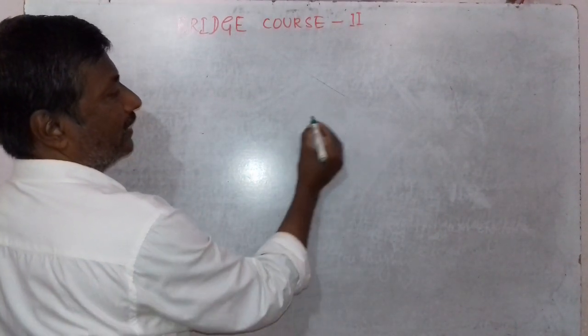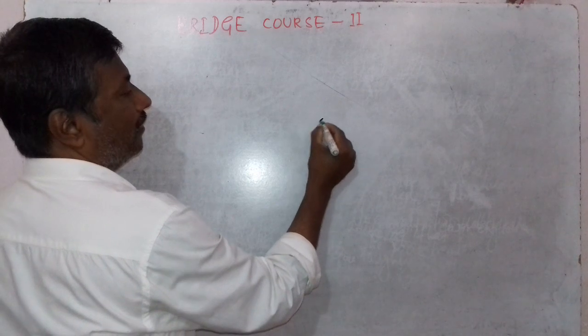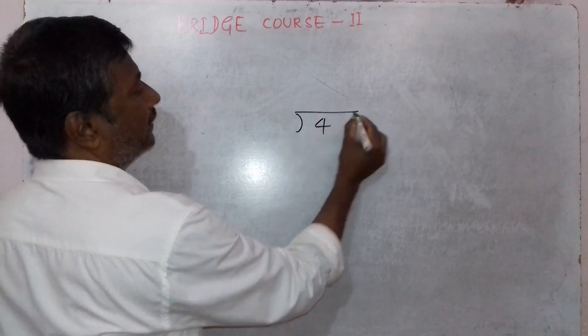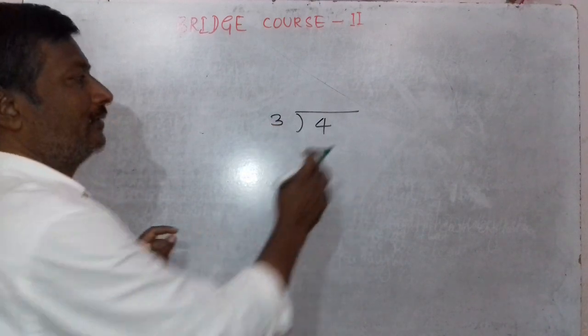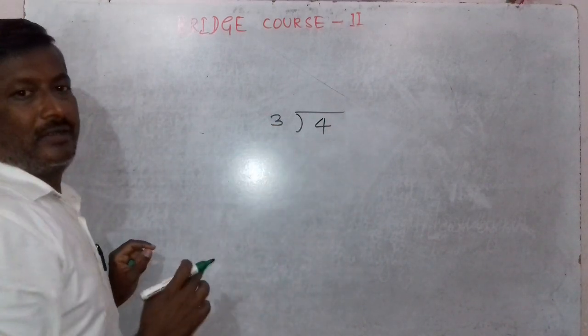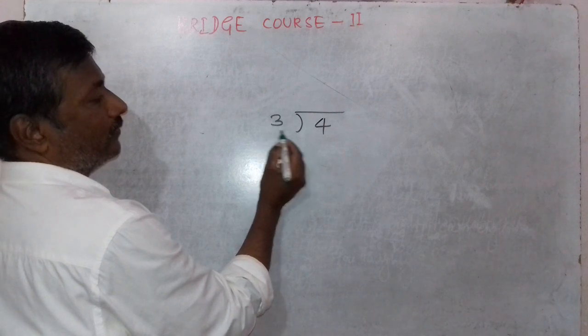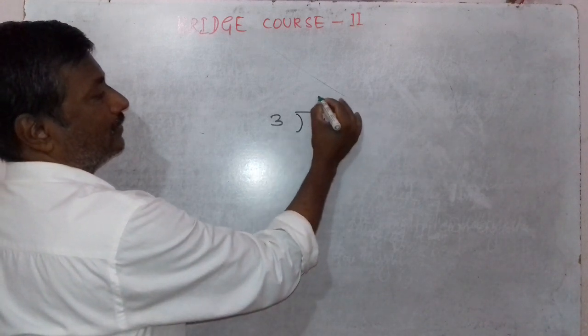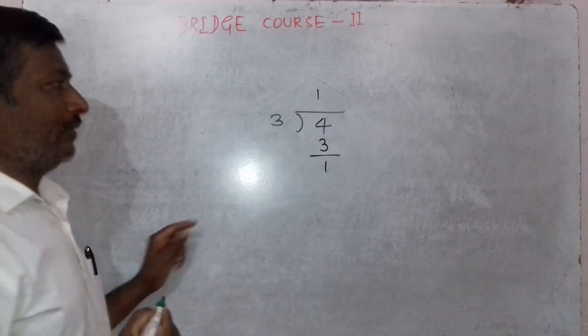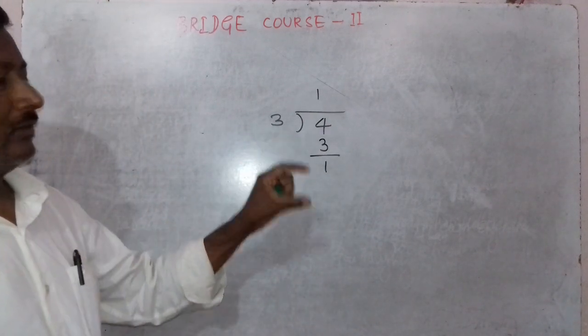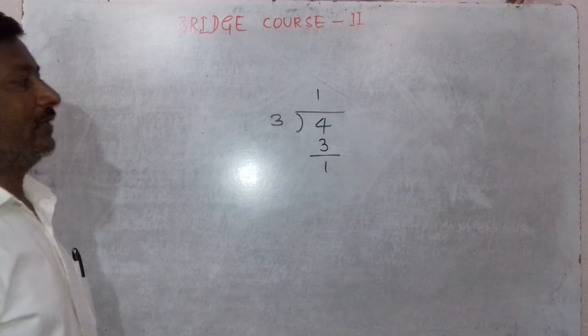Consider the problem of division. Just consider one simple example: 4 divided by 3. This is the division problem. If you divide 4 by 3, 3 ones are 3, this becomes 1. Just note the terms here.